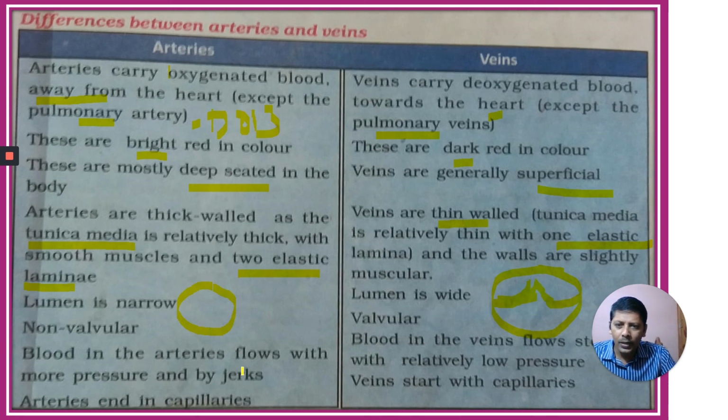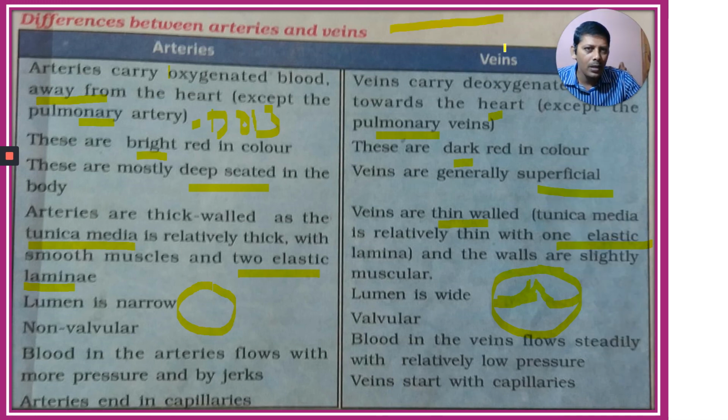Next, blood in the arteries flows with more pressure and jerks because our heart is pumping blood into the artery. That's why blood flows with jerks. But in the veins the blood flow is steady, whereas in arteries it is like jerks.